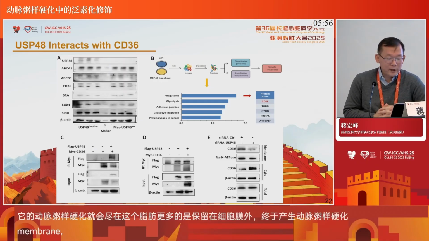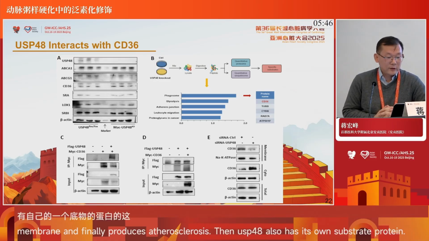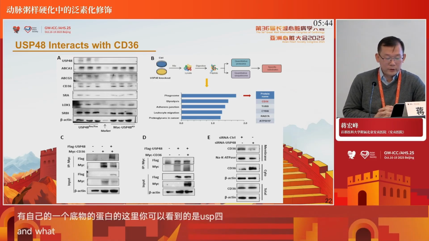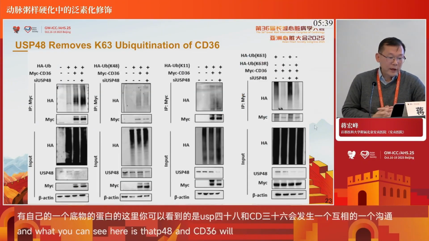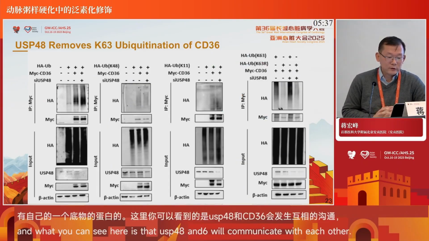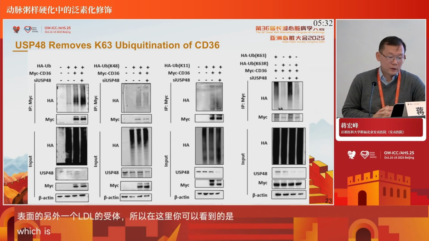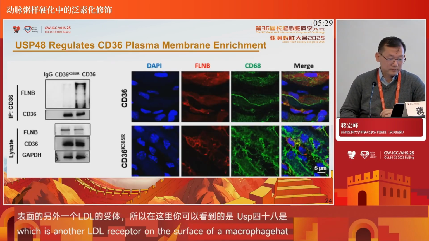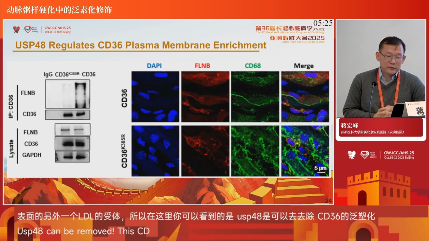With the same technique, we also found its substrate protein. It's also similar to SRA1, but not SRA1: it is CD36, another family member that is one of the important cholesterol receptors on macrophages. It's also a kind of ubiquitination of CD36, and DUB 48 is able to remove the ubiquitination of CD36. We can also see that DUB 48 regulates CD36 plasma membrane enrichment.